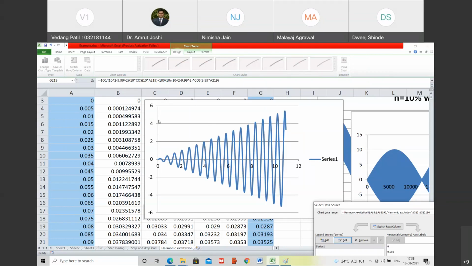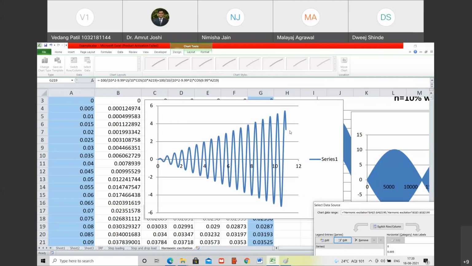Yes, sir. But when f0 is small, उसके corresponding deformation statically is small. But when the frequency matches with the natural frequency, deformation can go as high as 5 meter, 6 meter, and it will go on continuing till infinity. Are you with me? Yes, sir. And this is called resonance. Resonance में क्या होता है? The response, instead of attenuating, instead of decaying, or for an undamped system, instead of remaining of constant magnitude, it keeps on increasing. Are you with me? Yes, sir. Till finally the system breaks. Are you with me? Yes, sir.